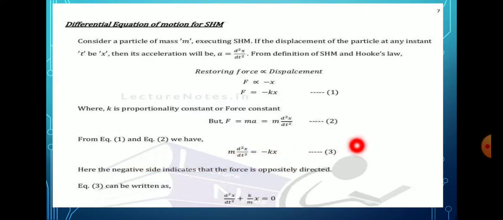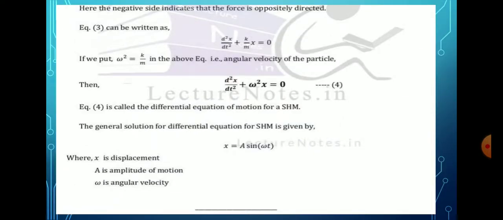Then we can arrange this equation: we get d square x by dt square plus K by m into x equal to 0, taking m to this side. Here K by m is denoted as omega square, where omega means the angular velocity of the particle.